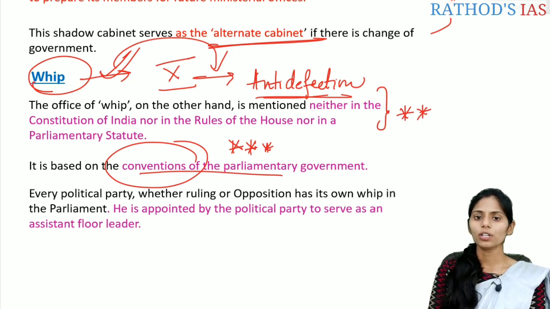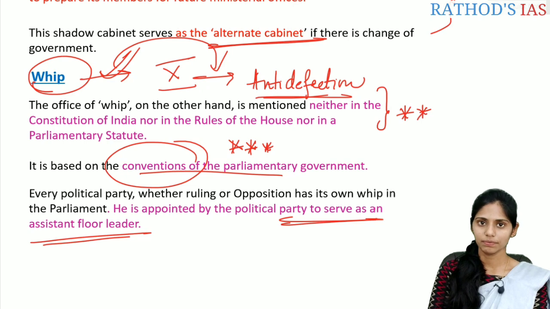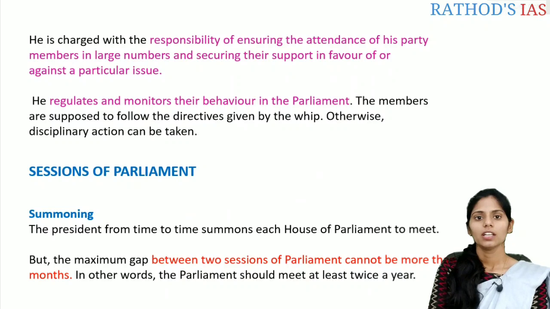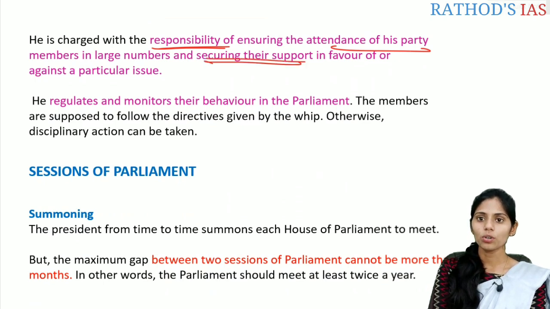And if you see, every political party, be it the ruling party or the opposition party, has its own whip. The whip is an office appointed by the political party mainly to serve as an assistant floor leader. Okay, so these are some important points. Let us see further. He is charged with the responsibility of ensuring the attendance of his party members in large numbers and also securing their support in favor of or against any particular issue.